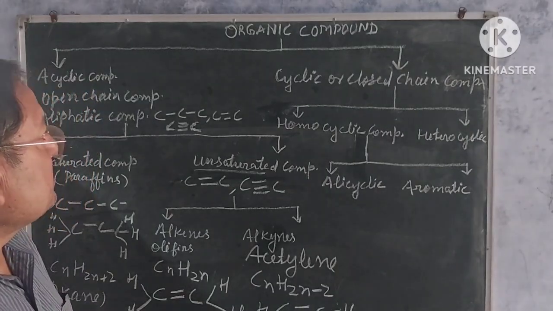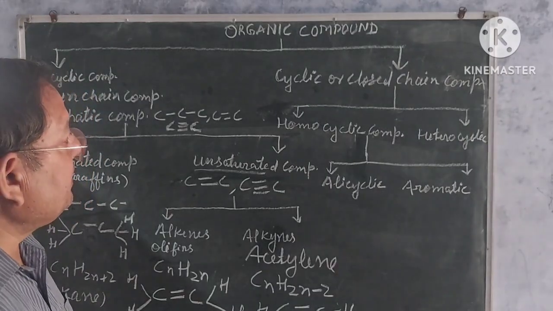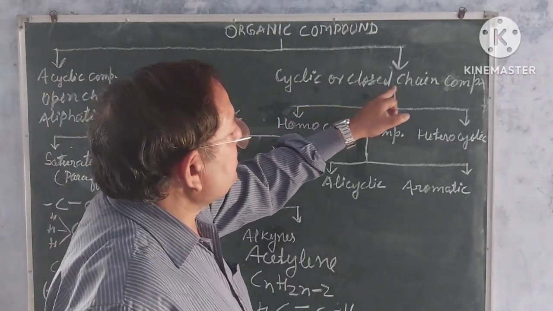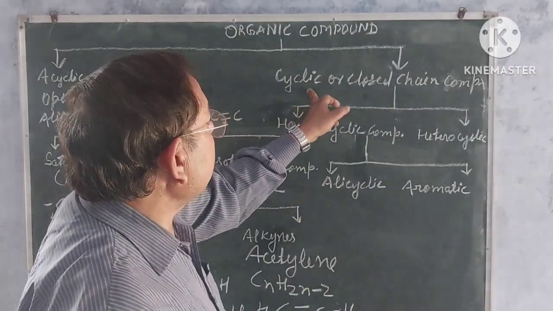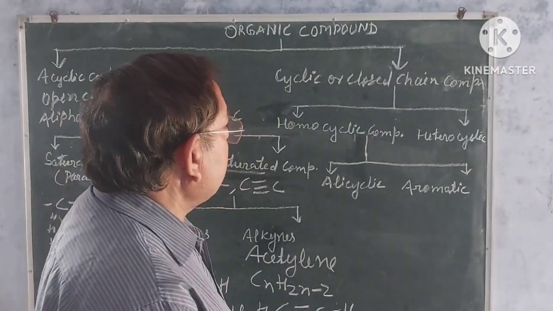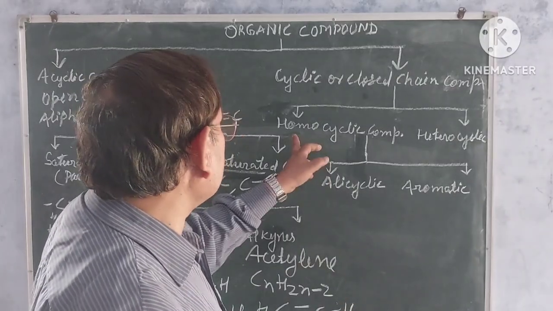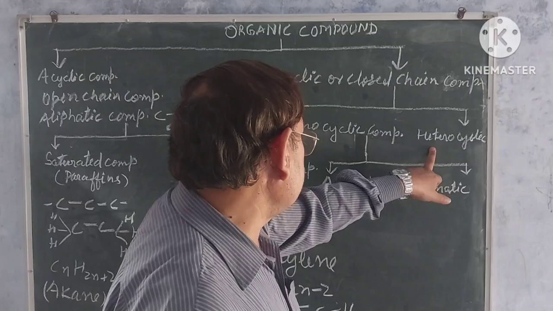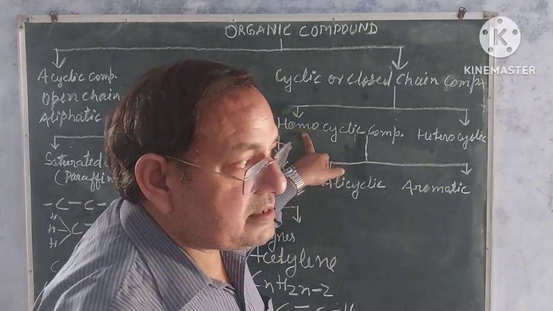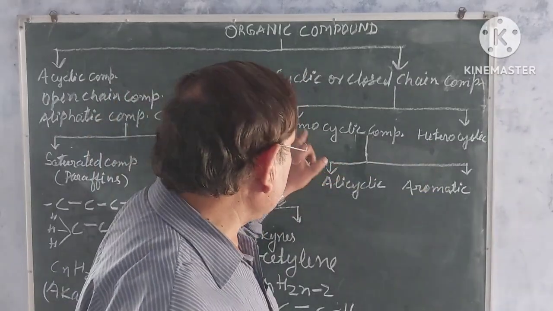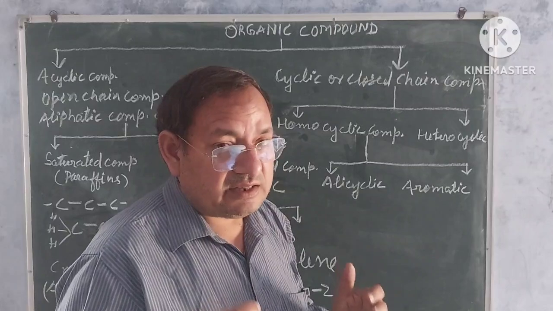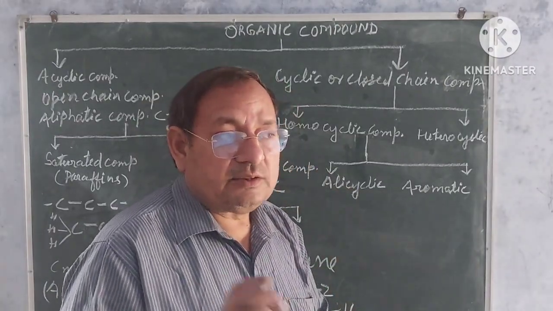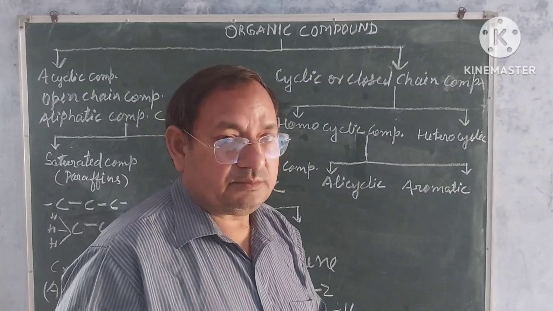My dear students, now I will tell about cyclic or closed chain compounds. Cyclic or closed chain compounds are broadly divided into two groups: homocyclic compounds and heterocyclic compounds. Homocyclic compound, just by its name, means in the ring there is only carbon atom.